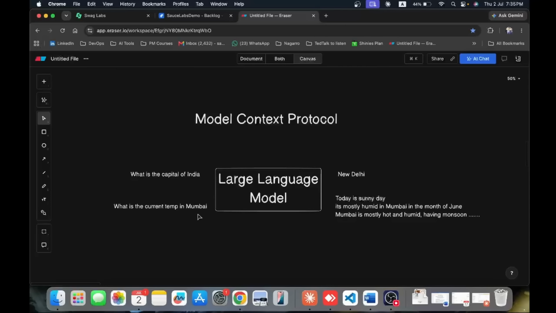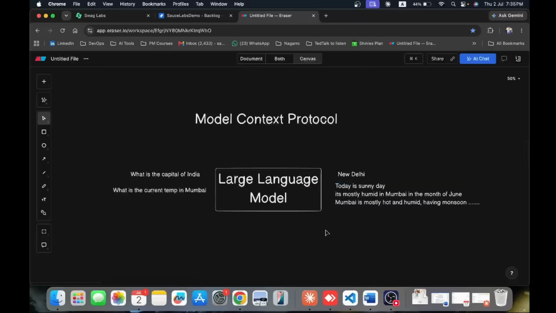Let's take another example to understand it better from the test automation perspective. Suppose I have this automation script, and I am providing this to an LLM and asking the LLM model to run my automation script.